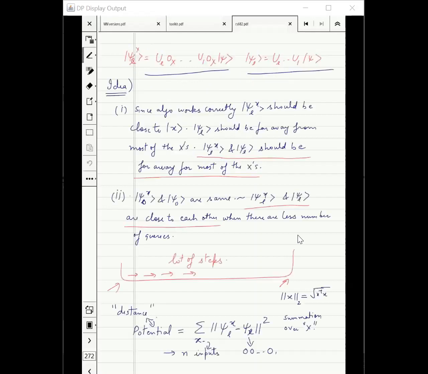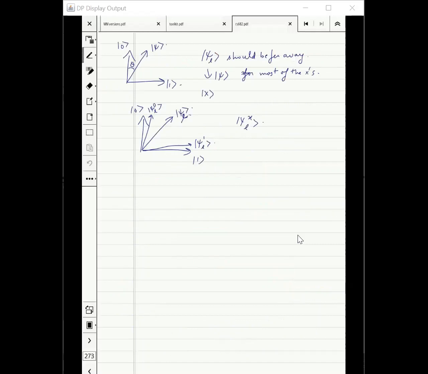Okay, these two are the ideas, and for that we have to define the distance. The distance looks like this.